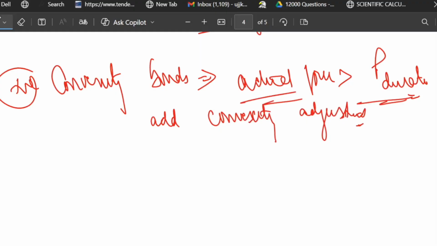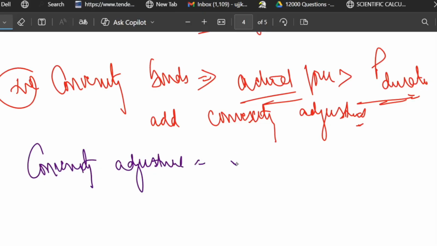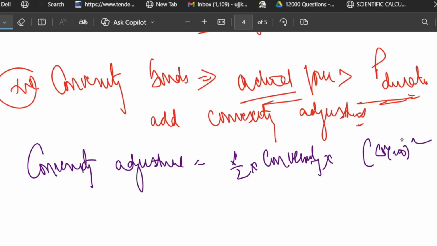Now you may ask me, what is the formula for convexity adjustment? Let me write it down. The formula for convexity adjustment is just simple: half of convexity into delta yield square.